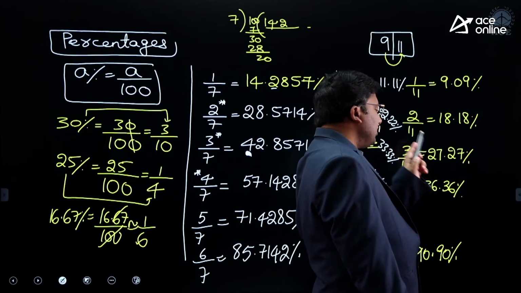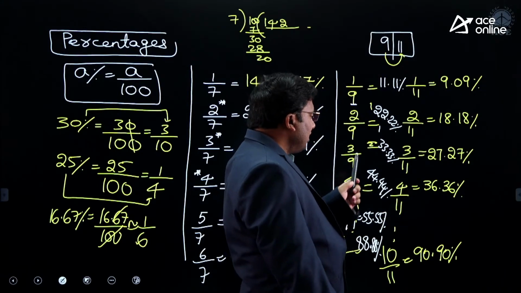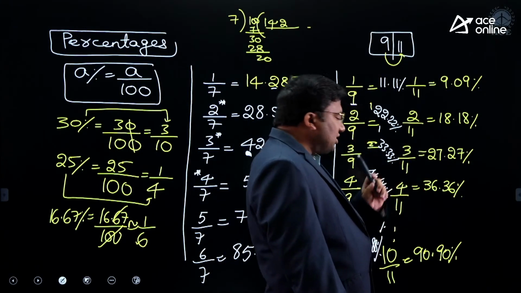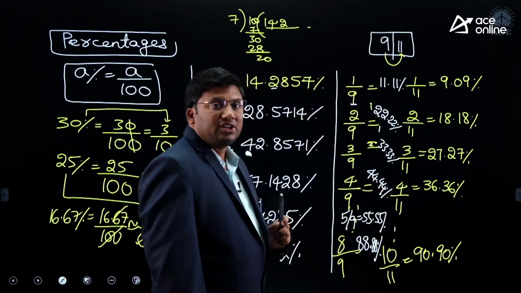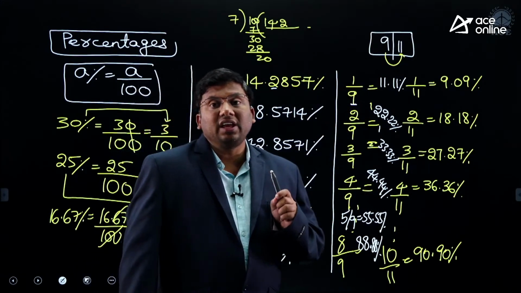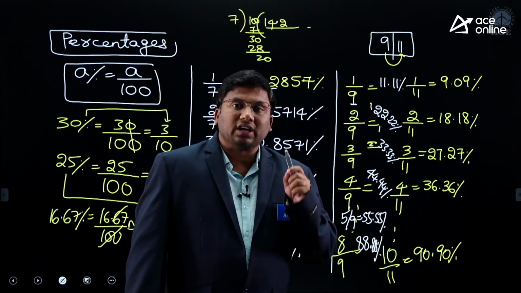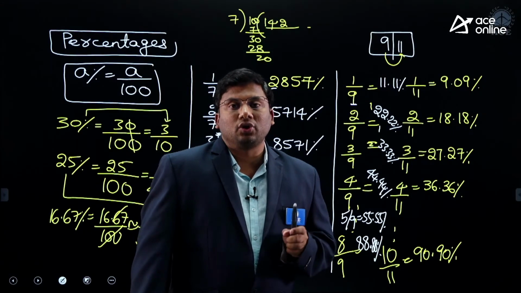3 times 9 is 27, so 27. 4 times 9 is 36, so 36. 10 times 9 is 90, so 90. 9 by 11: 9, 1, 1 go together.